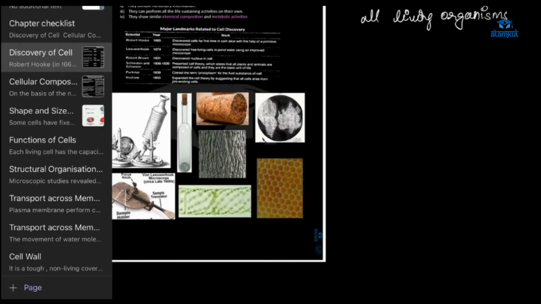And the question is, who discovered the cell? Ma'am, Robert Hooke discovered the cell. Yeah, what is the story behind that? Ma'am, he was looking at the bark of a tree with his microscope, and he found something like a honeycomb. So he named it cellula, I think.